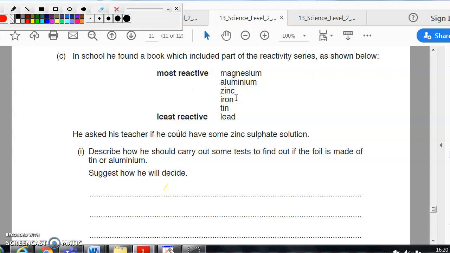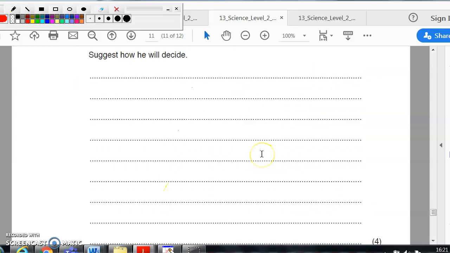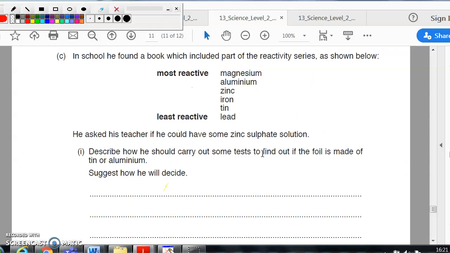The aluminium would not displace the zinc, so there'd be no reaction. Sorry, I do apologise. The aluminium would displace the zinc because it's more reactive, so we'd see little bits of zinc appearing on the bottom. Tin, on the other hand, is less reactive, so there would be no displacement. So you could look for signs of fizzing, you could talk about a temperature change. So for 4 marks, you need to be talking about all these things, yeah?